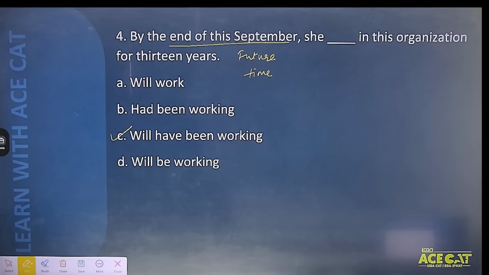Okay, she will have been working. मतलब by the end of September उसे इस organization में लगातार काम करते हुए 13 साल पूरे हो जाएंगे. That is the meaning of this point. So therefore, third option becomes the correct answer.